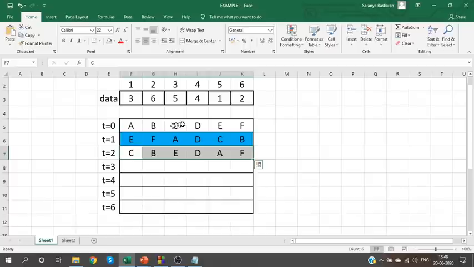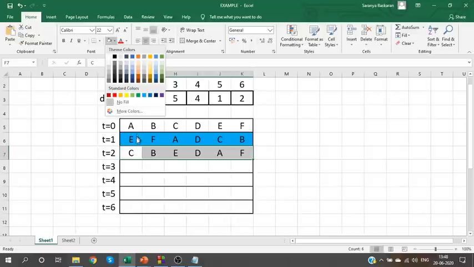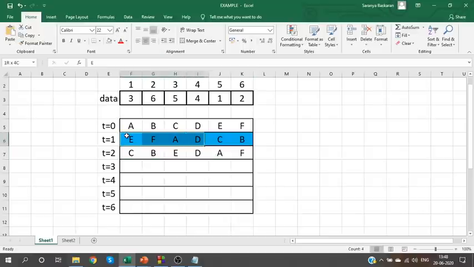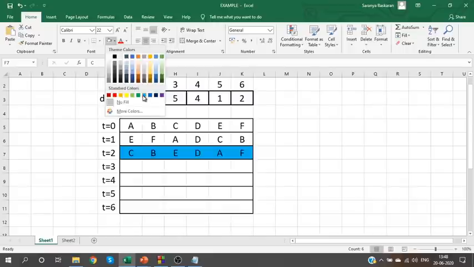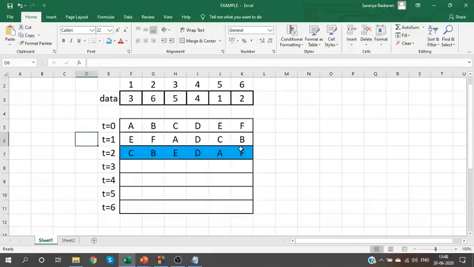Original arrangement is A, B, C, D, E, F. B, D and F have come back to their original position. But C, E and A are still not in their original positions. So go to the third second also. Now we are going to work for third second. For third second, 2 seconds will be the active cell. Can you understand? I've completed first second. So now I'll move to 2 seconds.